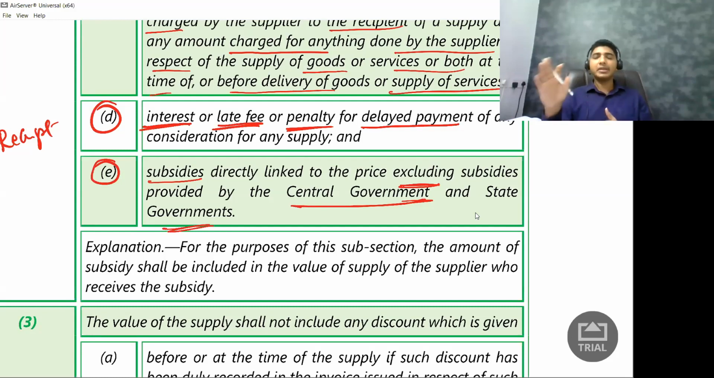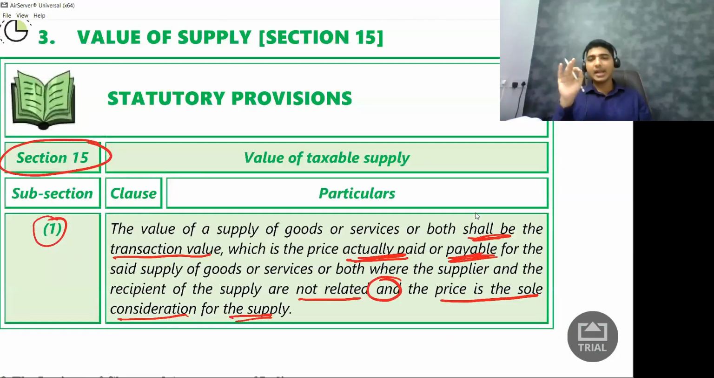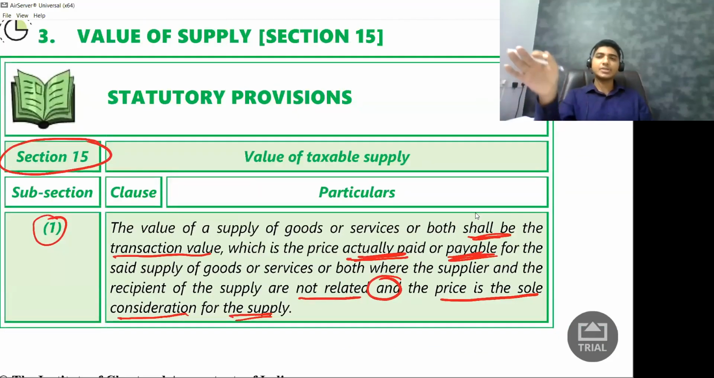So section 15, what does it say? It says value for the goods and services shall be determined as per section 15, and it is nothing but transaction value, which is actually paid or payable by the customer. But there is a condition. What is the condition? That we both are not related parties and price is the sole consideration for the supply.